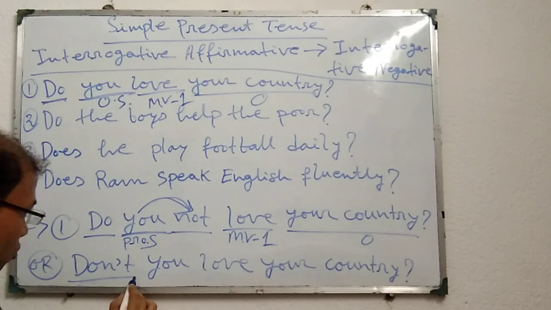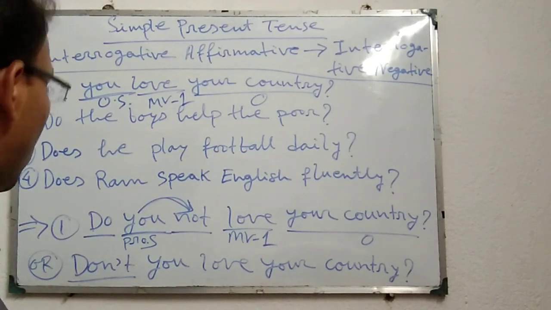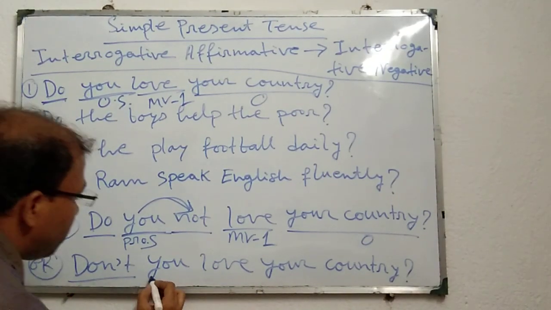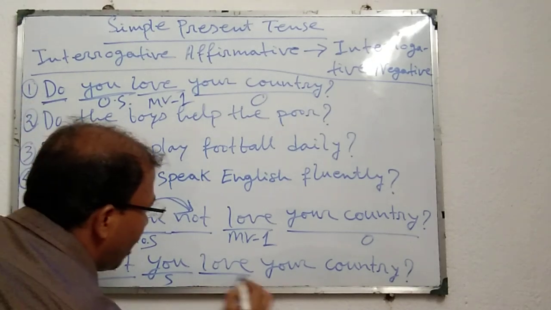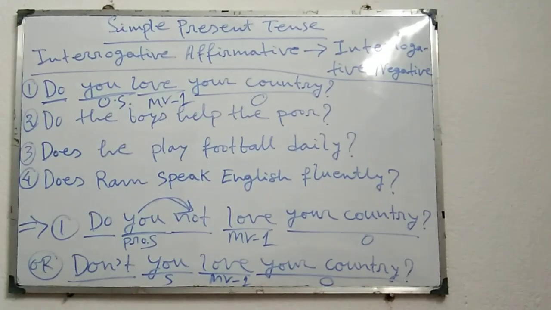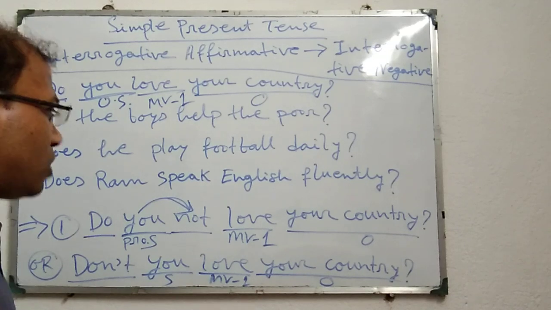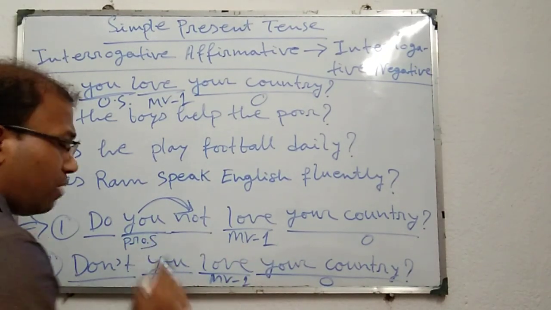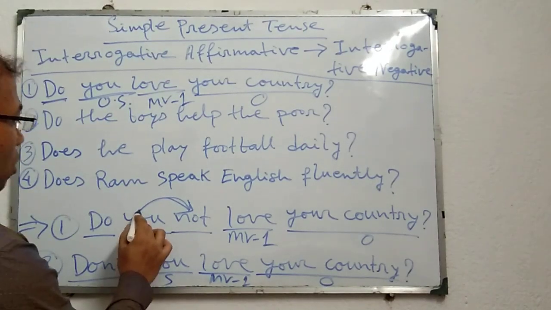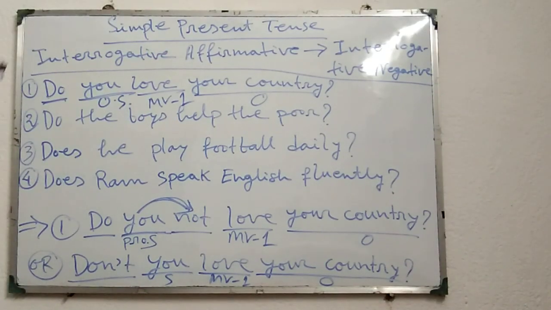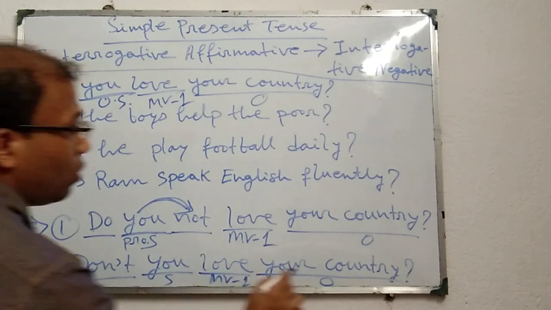Look here, I have used don't, that means contracted form or shortened form, and in that case we can write in this way: don't, thereafter you, subject, thereafter love, it is MV1, thereafter your country, object or others. That means if we use full form, then we have to see if the subject of the interrogative negative sentence is noun or pronoun. If the subject is pronoun, then we have to use not after the subject if we use full form. But if we use contracted form, then we can write in this way: don't you love your country?